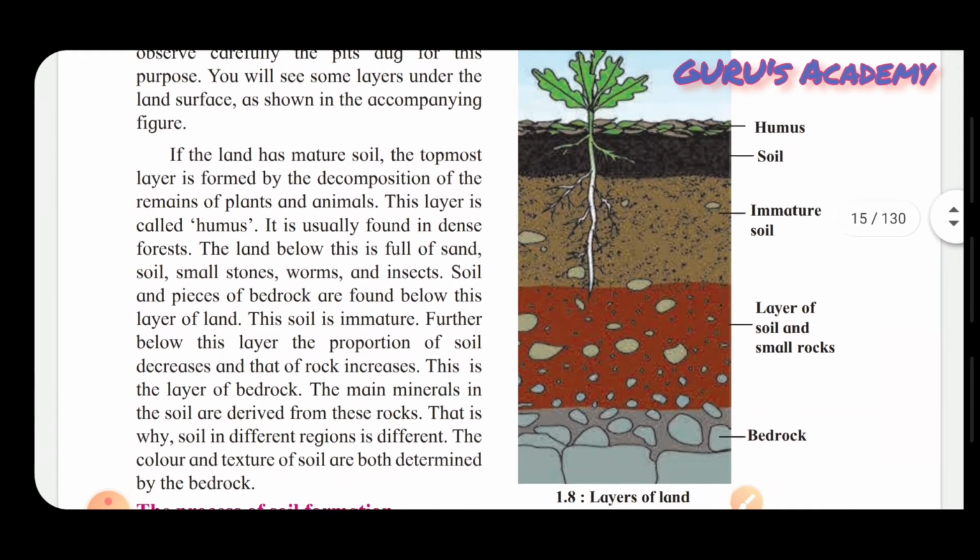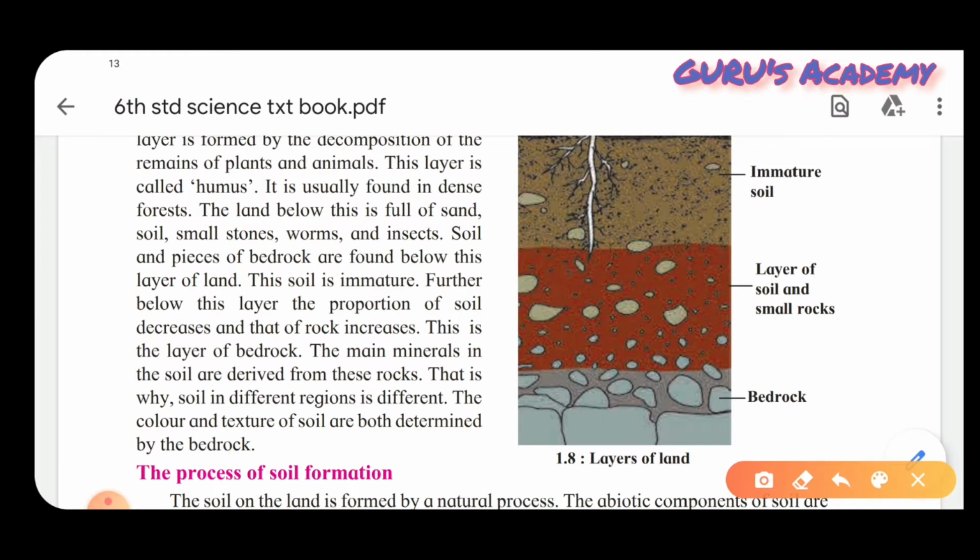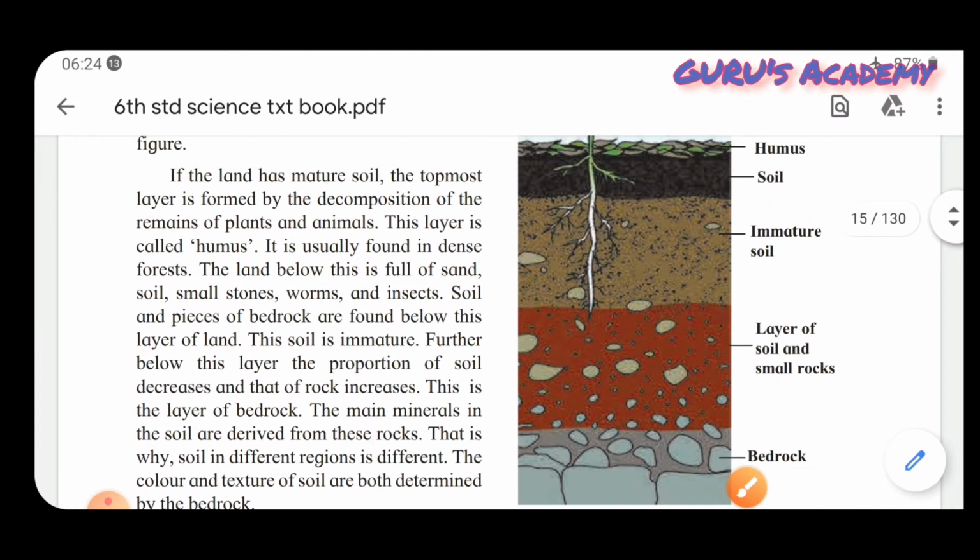If the land has mature soil, now here mature means old. So if the land has old soil, the topmost layer is formed by decomposition. Decomposition means decay. You all know what decay means?